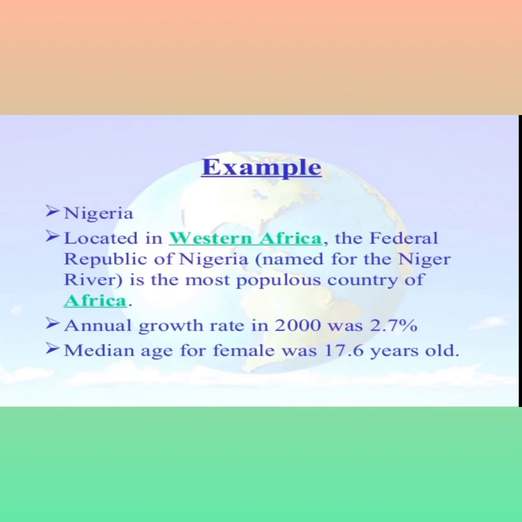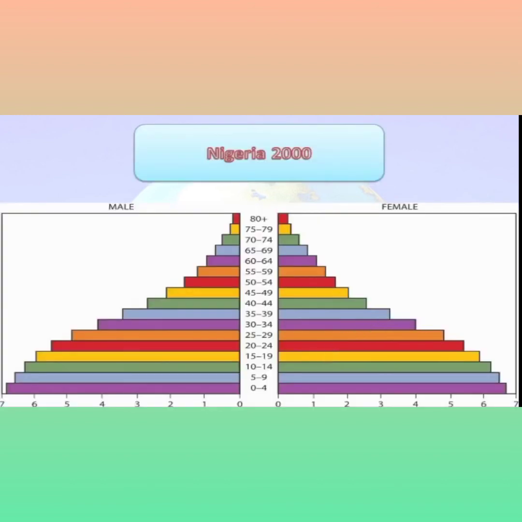For example, Nigeria is located in Western Africa. The Federal Republic of Nigeria, named for the Niger River, is the most populous country of Africa. The annual growth rate in 2000 was 2.7%, and the median age for females was 17.6 years old. Let's see the growth of Nigeria, male plus female. The colors indicate that growth, showing the pyramid structure.